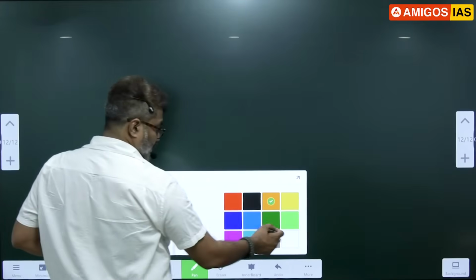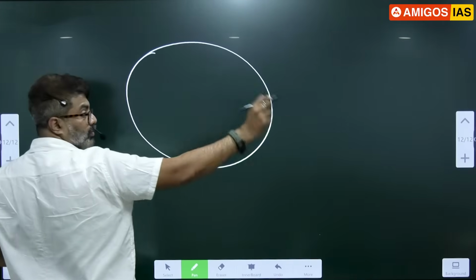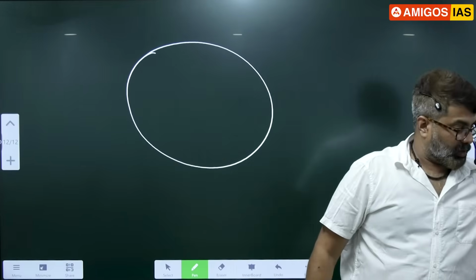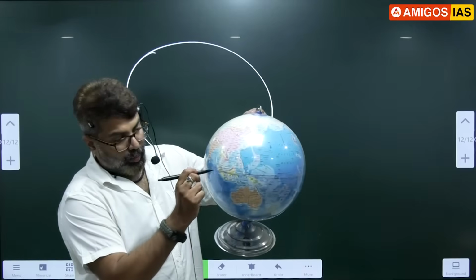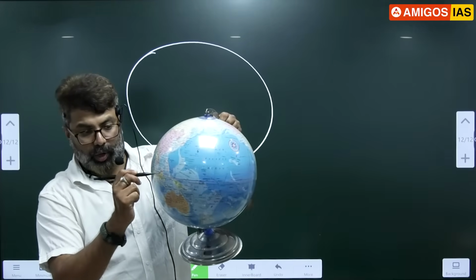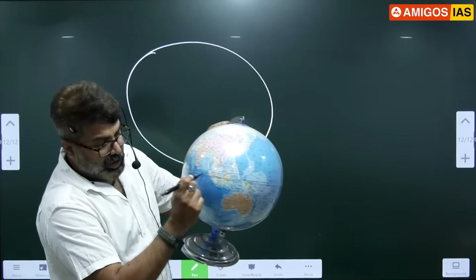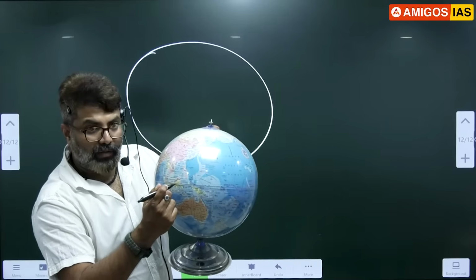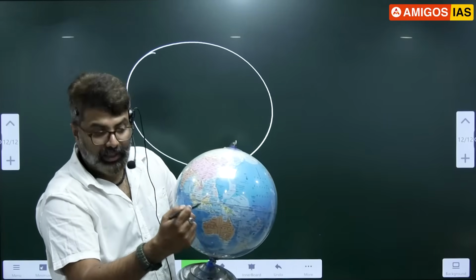Now next, let's say this is the earth, the globe. Imagine this. I want all of you to notice this. Let's say I take one marker and put one point here. From this point I draw one line like this, and that line goes around the earth and joins the same point. What did I do here? I have drawn a line whose opposite points meet at the same point.